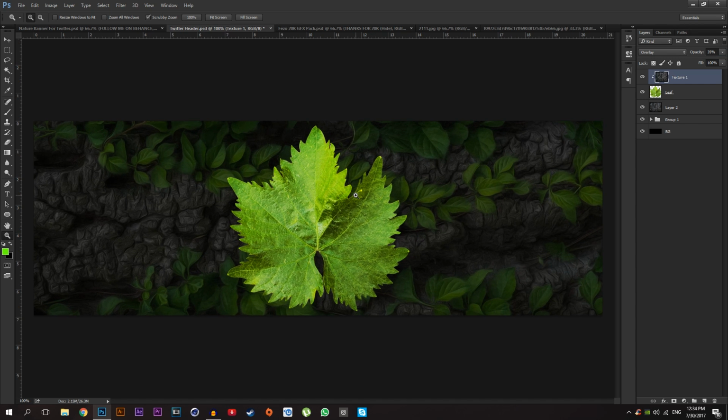Looks good. You can play around with the opacity and you will get the best settings for you, but for me I choose 35%, and I'm going to add the second texture on it.